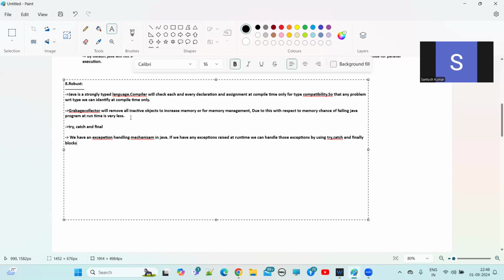We have an exception handling mechanism in Java. If we have any exception raised at runtime, we can handle those exceptions by using try, catch, and finally blocks, for graceful termination of the program.